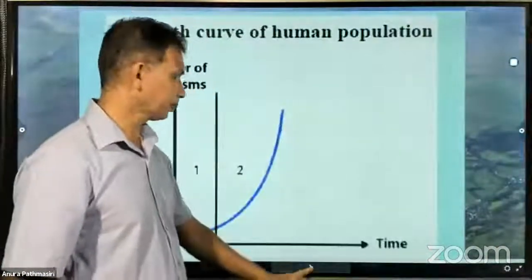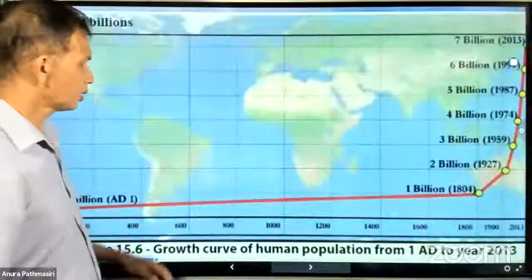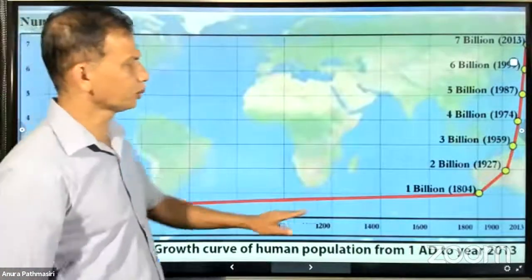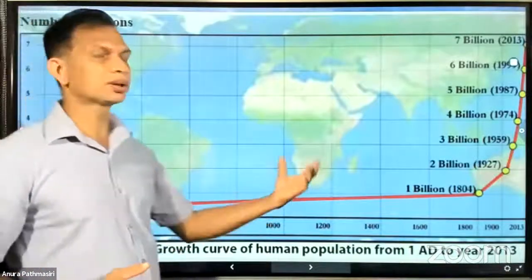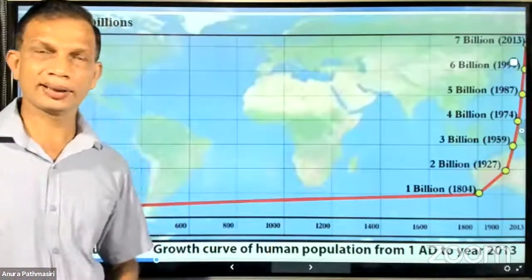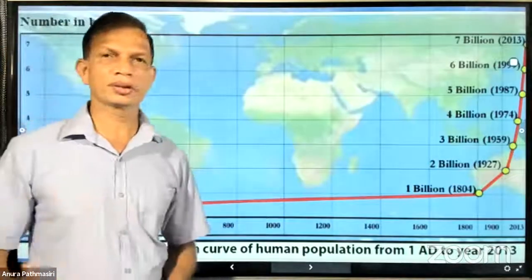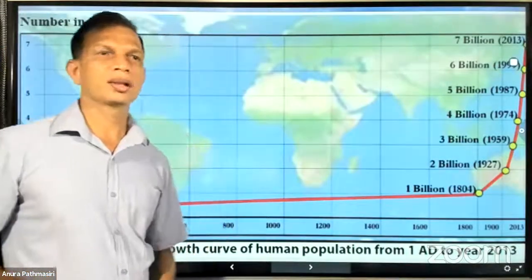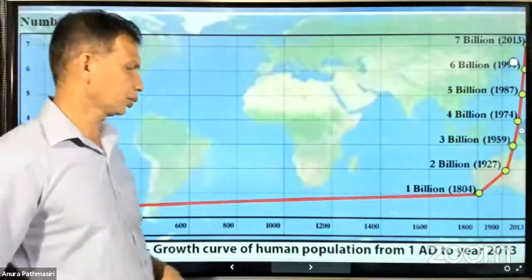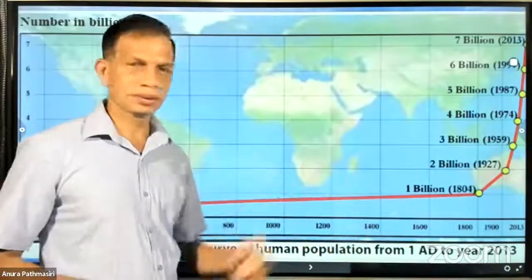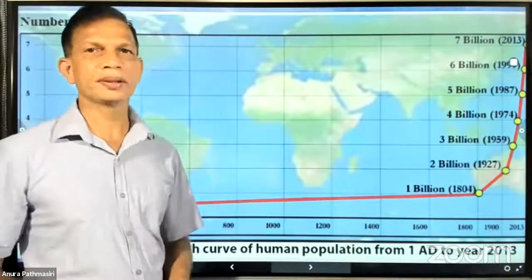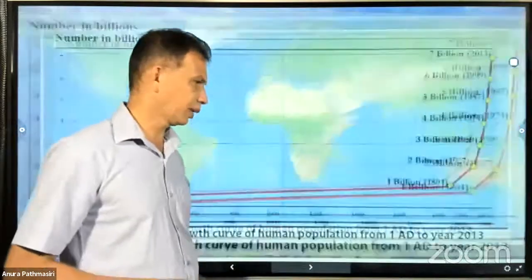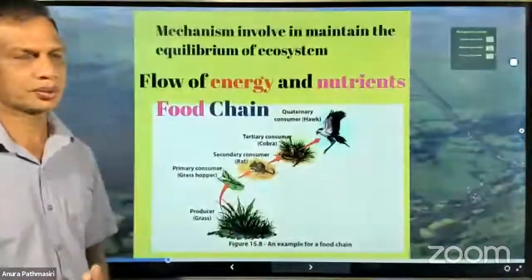And this is what happened to the people. Actually, this is the growth of the human population. It increased after the Industrial Revolution, because when the people lived in the jungle, they also had threats. They also had to face lots of difficulties like spreading diseases and so on. But after the Industrial Revolution, they overcame the number of difficulties caused by the environment, maybe the cold environment and so on.